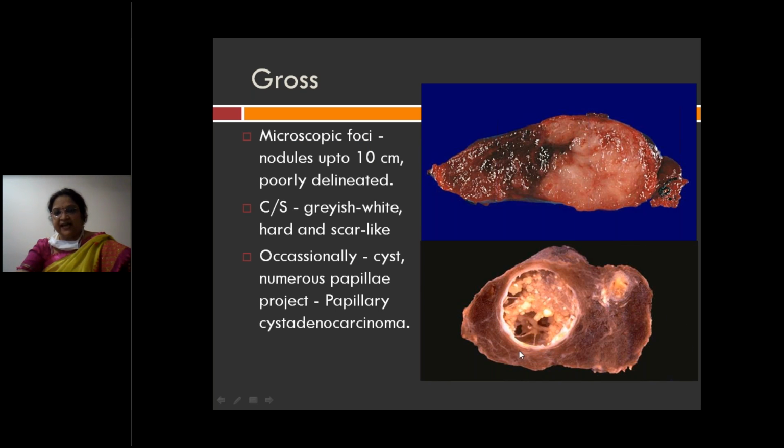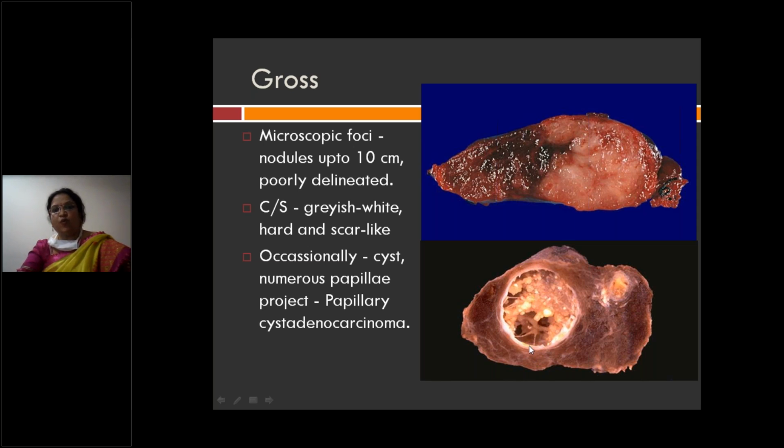How does the papillary carcinoma look grossly? You can see in the cut section the morphology of papillary carcinoma. Usually it is a cystic lesion with multiple papillary excrescences, which you can see here. The nodules are up to 10 centimeters and well delineated.